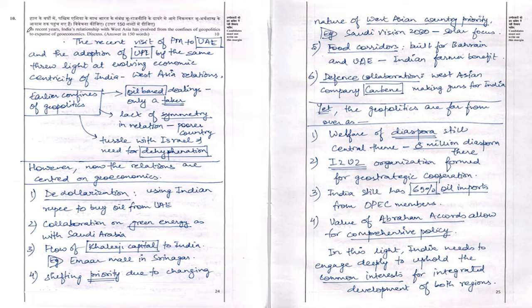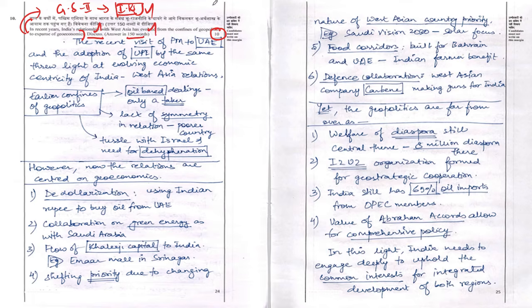So today's question is going to be from your GS paper 2 component of your syllabus, international relations. So let's look at the question which has been asked here. In recent years, India's relationship with West Asia has evolved from the confines of geopolitics to the expanse of geoeconomics. Discuss. So the directive is clearly visible, discuss, and it's a 10 marker question, and they have asked us to answer in 150 words.